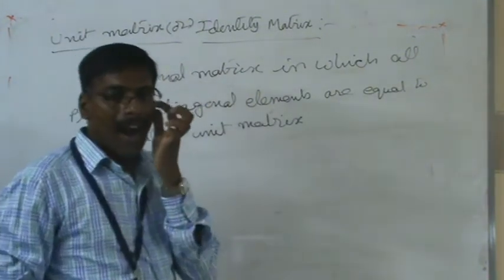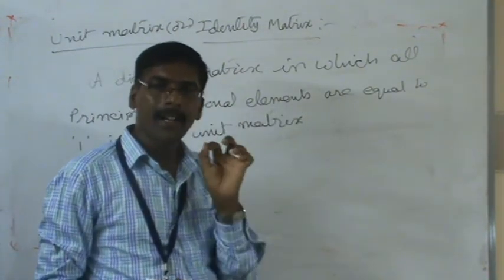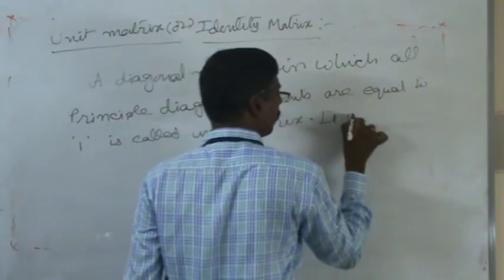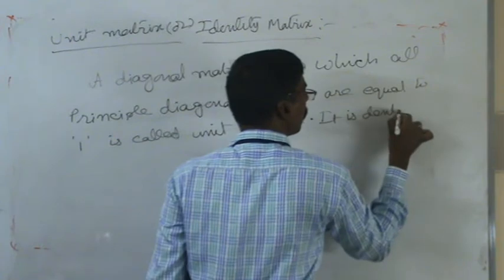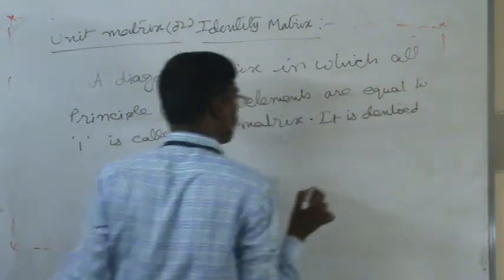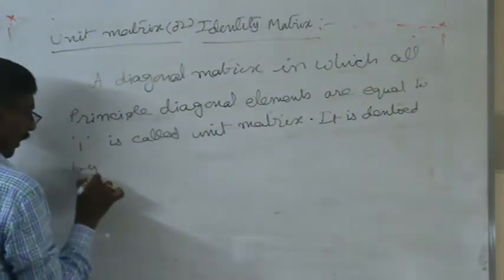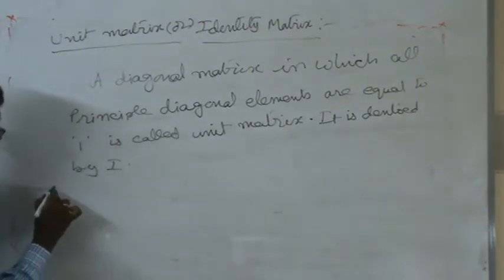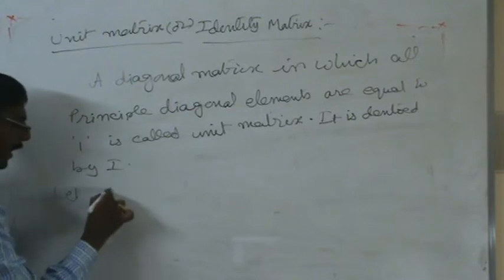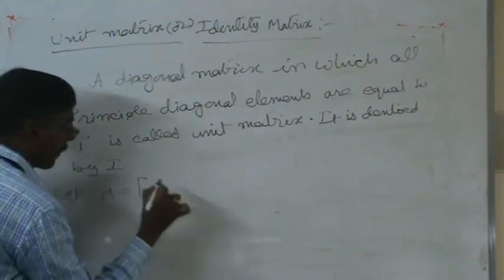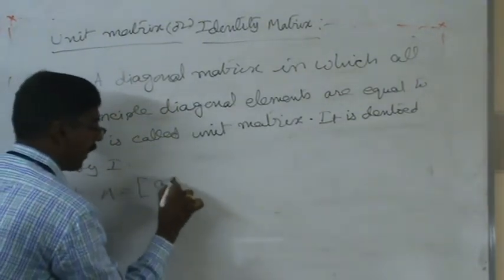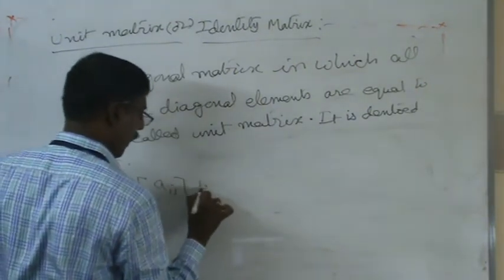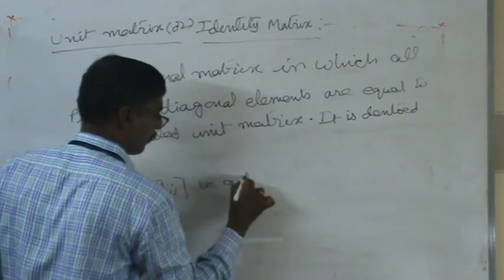Unit matrix is always denoted by capital letter I. That is the general form we can write down. Let matrix A = [Aij] be a diagonal matrix.